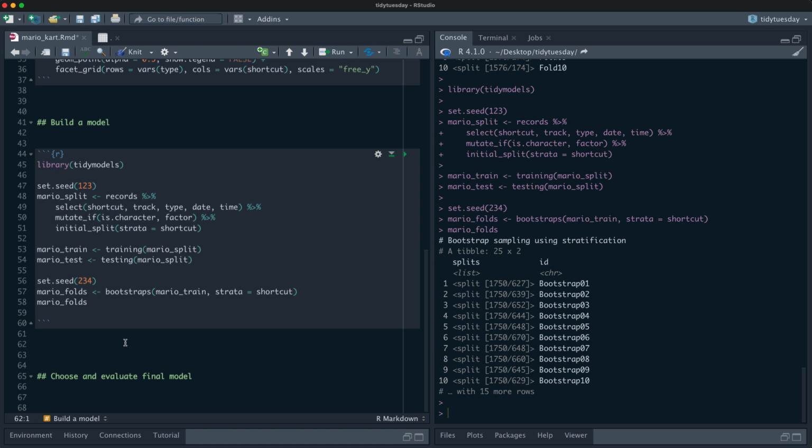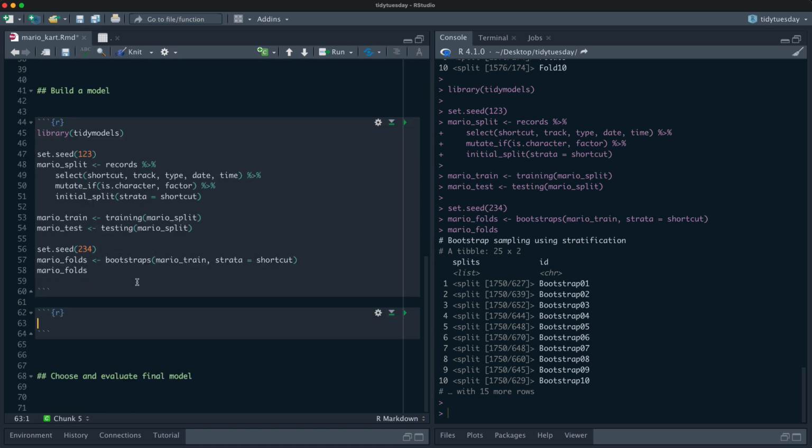Okay, so we're going to do a pretty straightforward model, but we are going to tune it. So we're going to do a decision tree model. Let's call it tree spec. We're going to tune the cost complexity, and let's tune the tree depth.